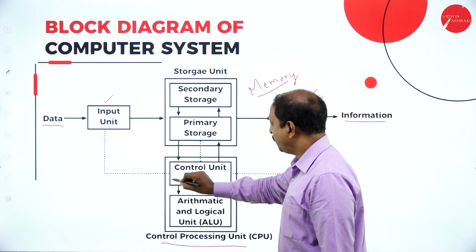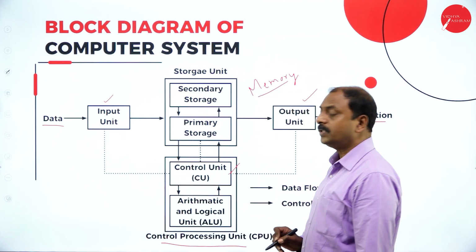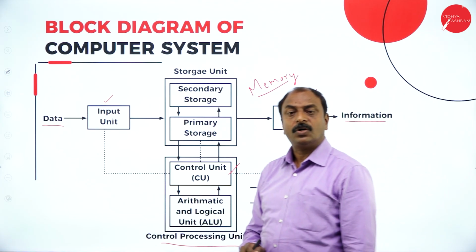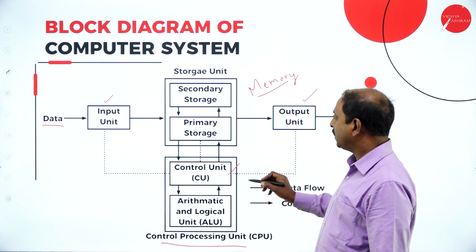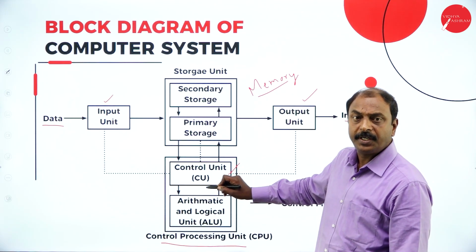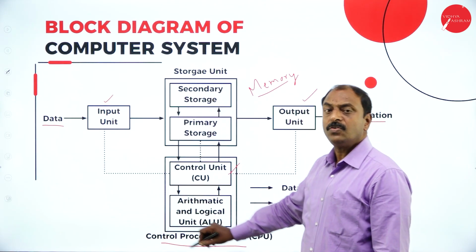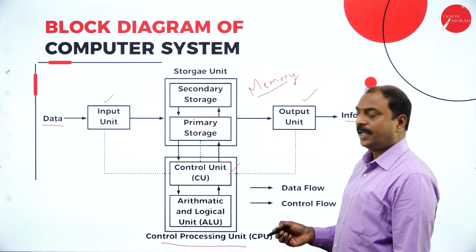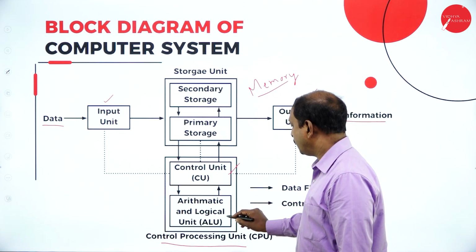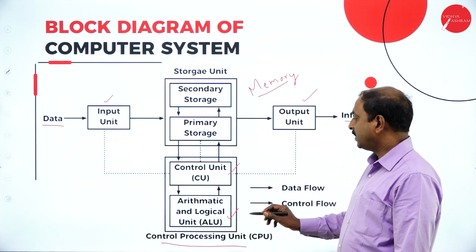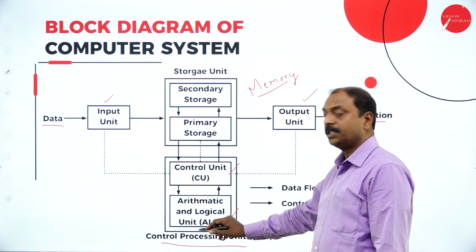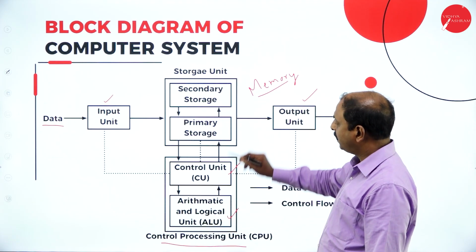The control unit is used to control the different activities of different units, or we can say it coordinates with different parts of the computer system. Next is ALU, the arithmetic and logic unit. This is the place where arithmetic and logical calculation takes place inside the CPU.